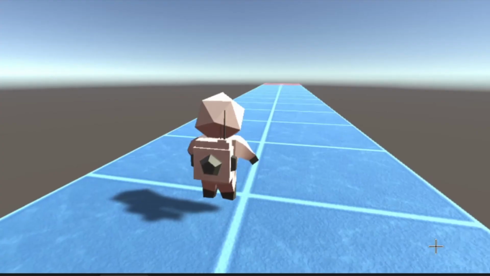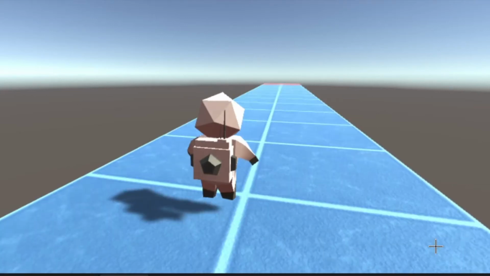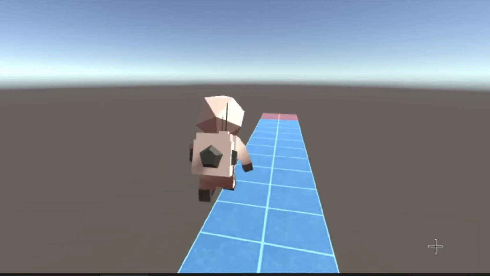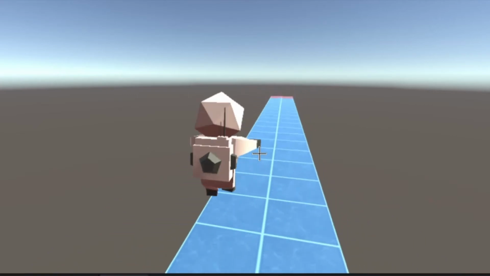With our astronaut, one state would be the idle animation, where the player is just standing. Another state would be the jump animation, where the player is in the air. You could switch between either of these states by either pressing the spacebar or hitting the ground. After a bit more tweaking, I was able to get it all working pretty nicely.